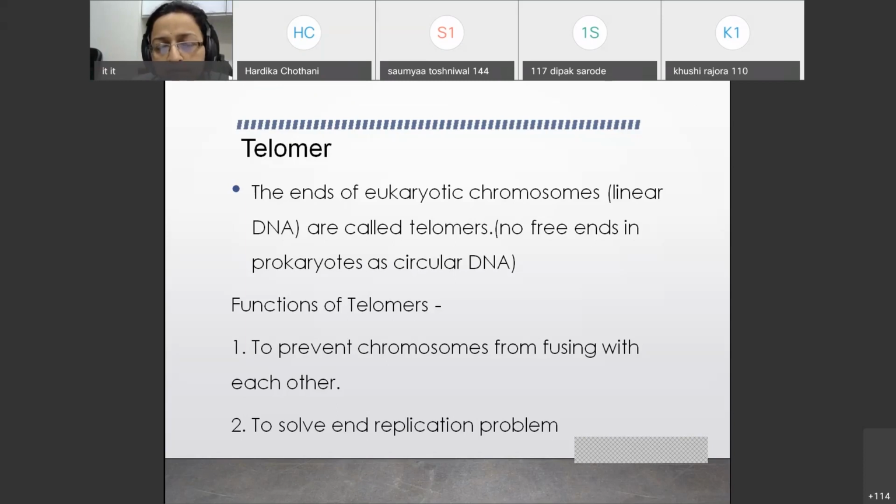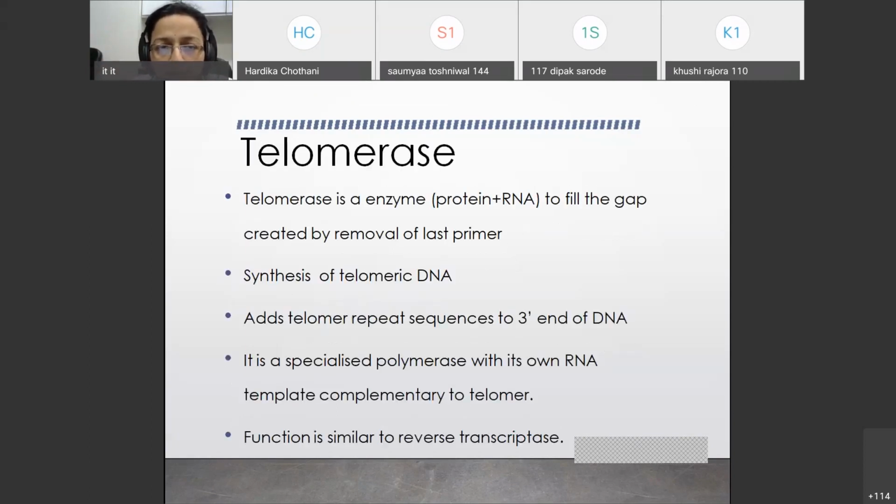In eukaryotes, linear DNA is there, so the ends of eukaryotic chromosomes are called telomeres. What is the role of the telomere? Why should you have this? One thing is that it will prevent chromosomes from fusing with each other. This is the most important thing. Chromosomes will not fuse with each other if telomeres are there, and this is helpful in solving the end replication problem.